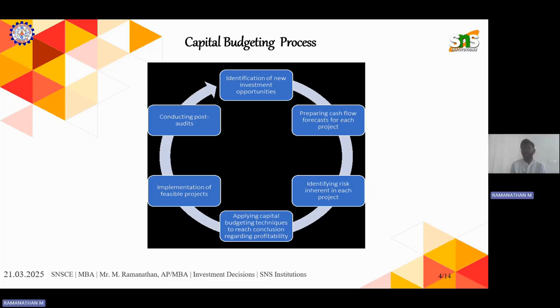Next is implementation. If I want to start that particular business, I implement it. If I want to invest in the particular investment option, I do it. If I want to do a certain project, I implement it. And I should have a certain period to analyze whether it's going right or not.